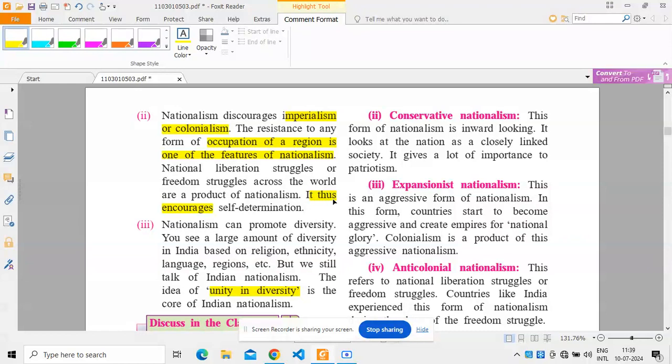National liberation struggles or freedom struggles across the world are the product of nationalism, like the French Revolution and American Revolution, and how they struggled for their liberation. So it encourages self-determination or self-governance at a political level.